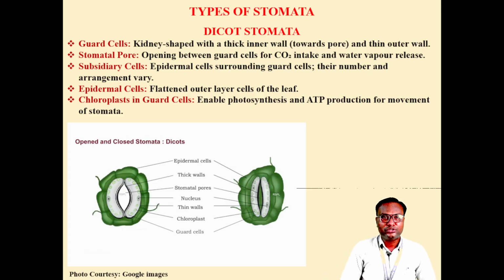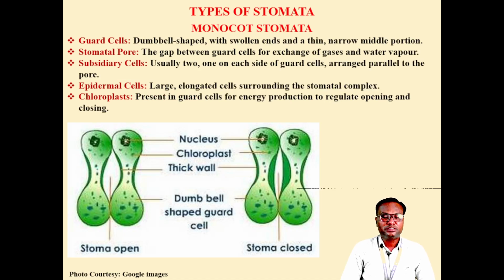Now, what is meant by dicot stomata? Dicot stomata are actually made up of a couple of guard cells, and these 2 guard cells are kidney shaped or bean shaped. These 2 guard cells are surrounded by subsidiary cells, and subsidiary cells are surrounded by the epidermal cells. Then monocot stomata. Monocot stomata are made up of 2 guard cells which are dumbbell shaped, having swollen ends and a thin narrow middle portion. Then the stomatal pore is a gap between the 2 guard cells, which is required for the exchange of gases as well as transpiration.